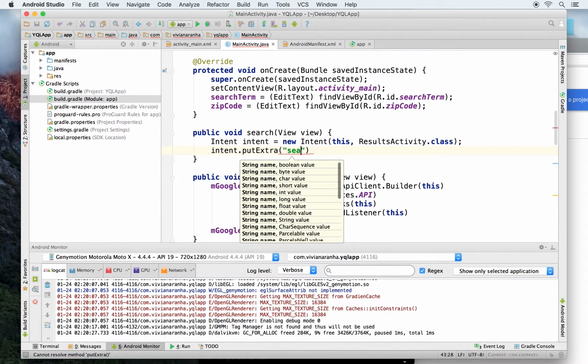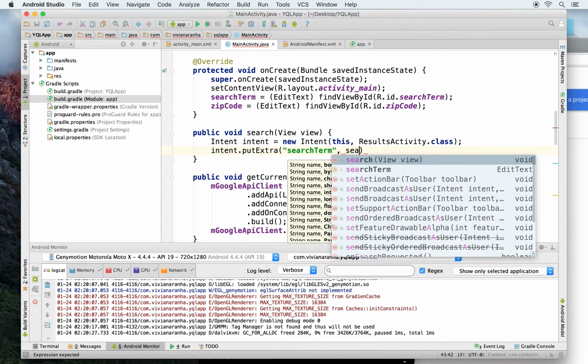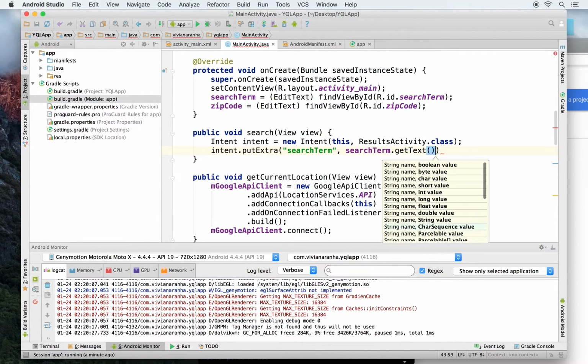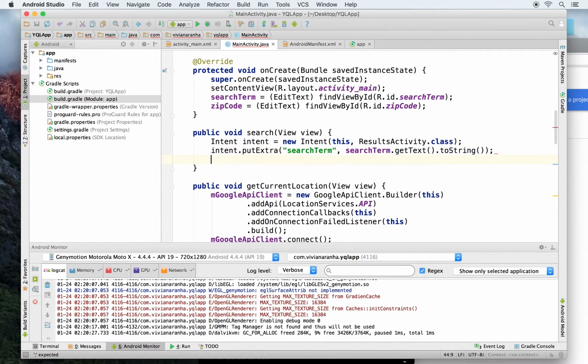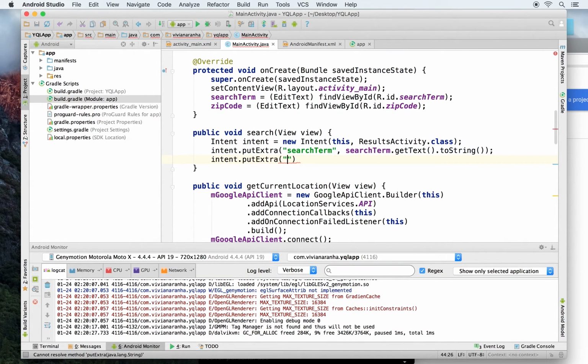One is the search term, and that I am getting from searchTerm.getText().toString(). I'm not adding many checks here because I'm expecting the user to be on God mode. That means he will enter all the information possible. In real life you'll have to put a lot more checks everywhere, because what if the user doesn't enter the postal code properly, or doesn't enter any search term, so you'll probably have to add some more toast messages and checks around this toString.